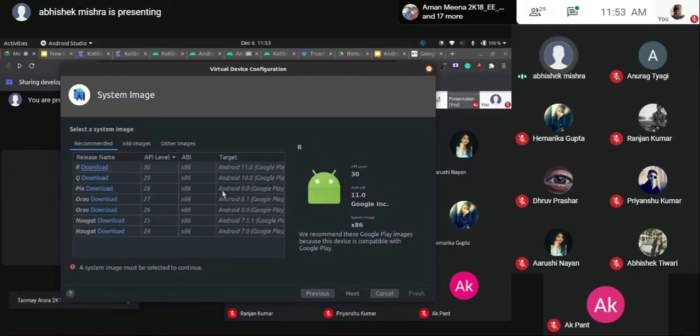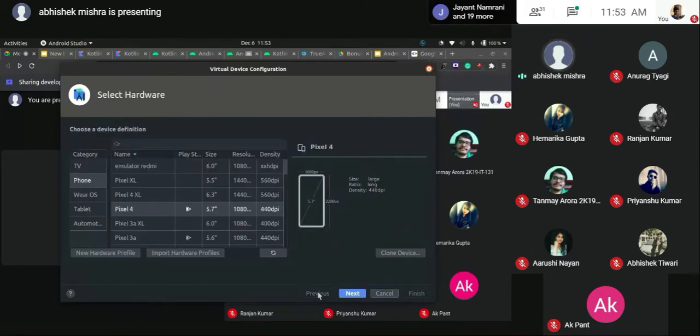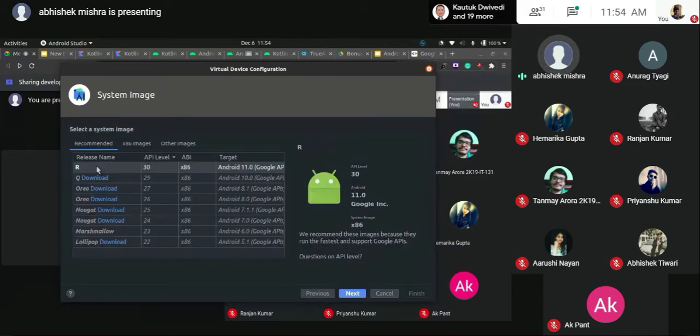Now this will refresh your system images. System images are basically a list of the Android versions that we have pre-installed. Every one of you might have updated your device, right? Android updates, that is basically what it is. If I download this, I'll show it for a device that I already have configured. Okay, I'll go for the emulator Redmi. Here you can see I've already downloaded Android R, API level 30. Architecture is x86 and the target is Android 11.